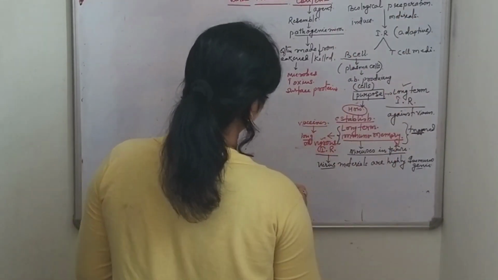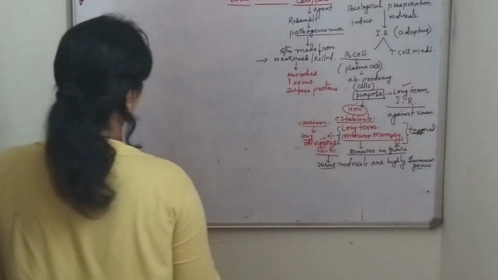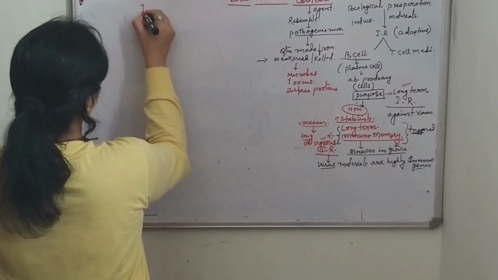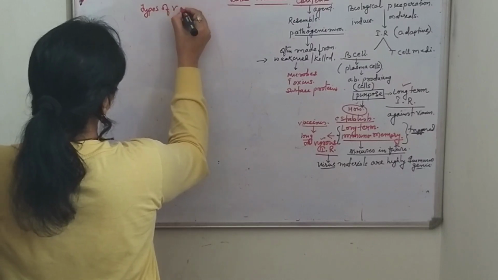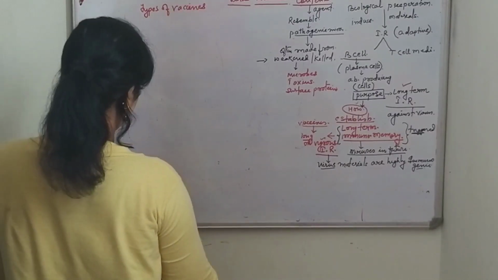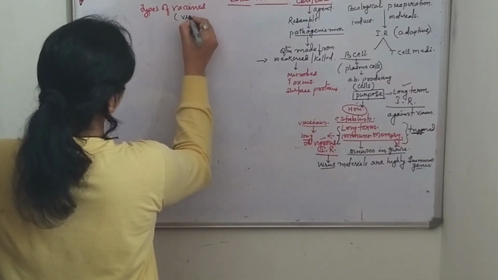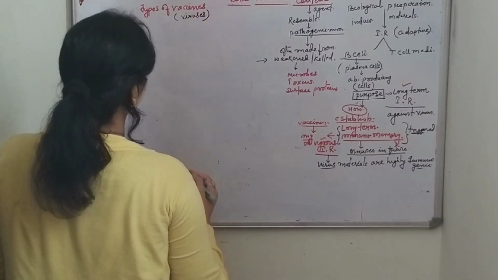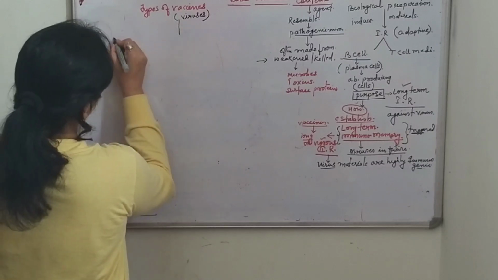Now I will give you some examples. Coming to the various types of virus vaccines, types of vaccines for viruses, there are various types.